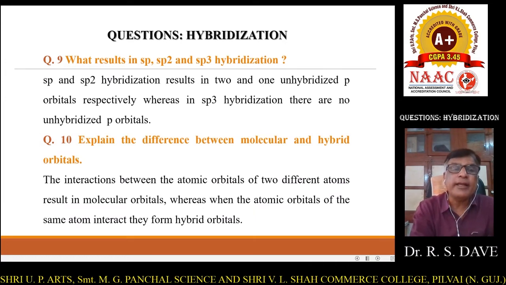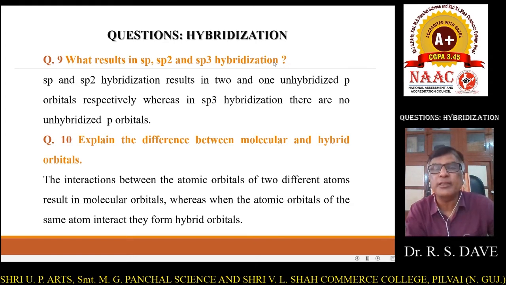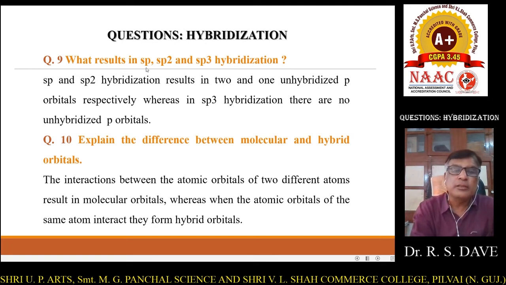Another very important question is: what results in sp, sp2 and sp3 hybridization? After hybridization of sp, sp2 and sp3, as we know, in sp, 1 s and 1 p orbital participate. In sp2, a single s orbital participates with 2 p orbitals.